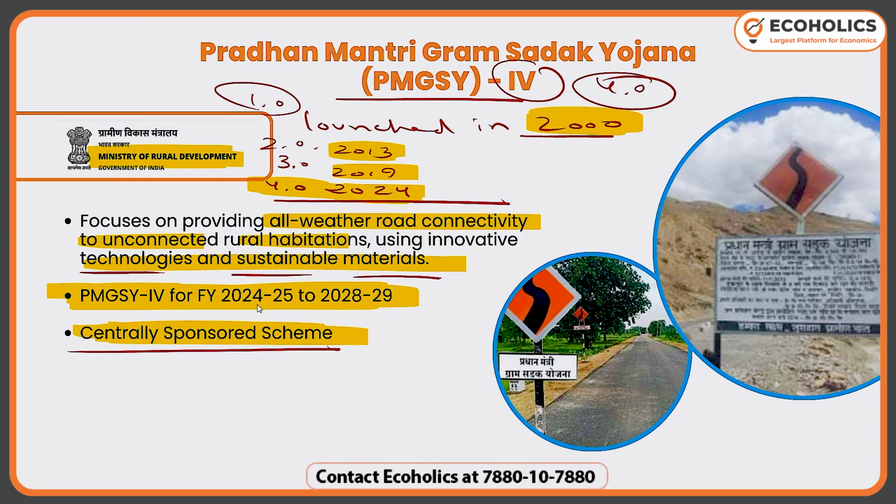So initially we used to have the criteria of a population of 1000 and above, and then we said okay, with a population of 500 also we'll be giving them. So this is the change we have made. Even for the hill states, initially it was 500 ka criteria, then we made it 250 ka criteria. So as and when the resources are coming to the government, they are also making sure that they are implementing that. So it is a very ambitious one.